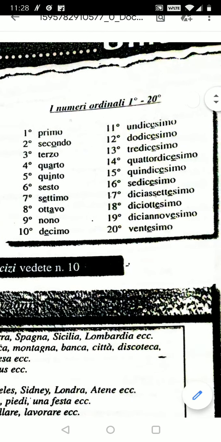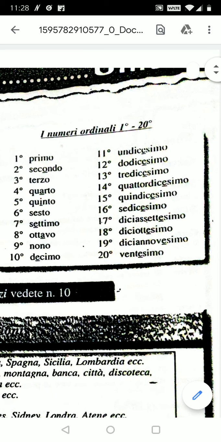Okay, so now I'll be moving on to the next important aspect, which is I numeri ordinali. Now what are these ordinal numbers? Like we say in English, first, second, third, fourth, fifth. So similarly in Italian we say like this.